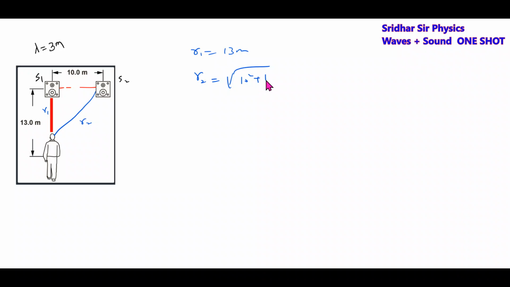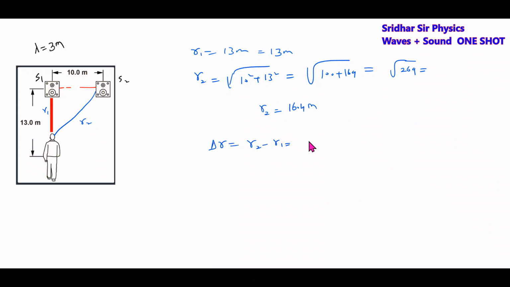R2 will be 10 squared plus 13 squared, 100 plus 169, which is 269. Okay, we'll get these are the paths. Then path difference equals R2 minus R1, 16.4 minus 13, which is 3.4 meter.